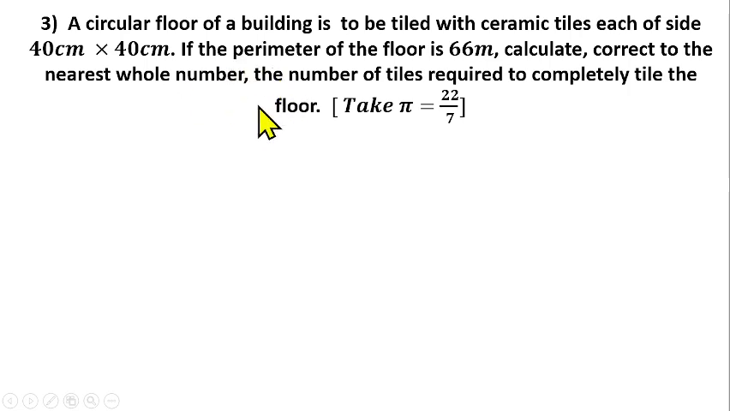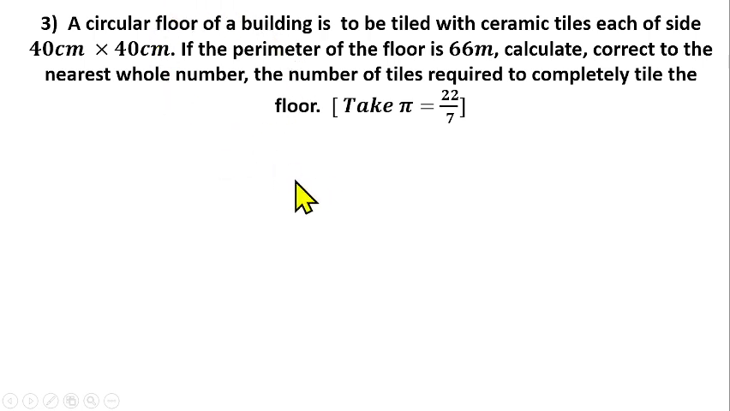Question number 3 is from the mensuration of plane shapes. We are given that a circular floor of a building is to be tiled with ceramic tiles, each of side 40 cm by 40 cm. If the perimeter of the floor is 66 meters, we have to calculate, correct to the nearest whole number, the number of tiles required to completely tile the floor, taking pi to be 22/7.